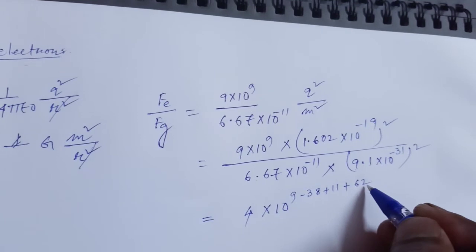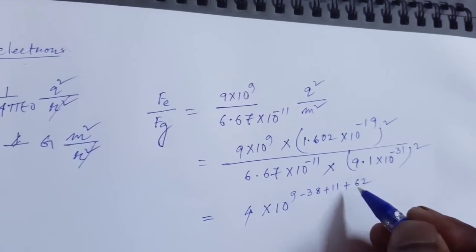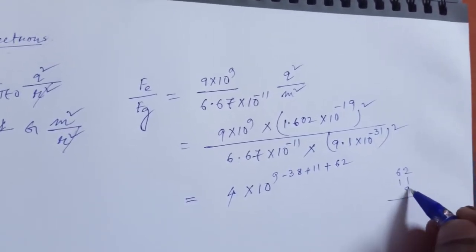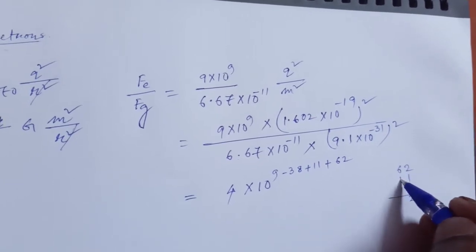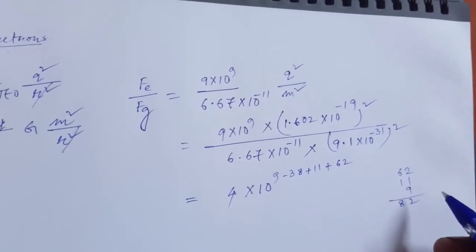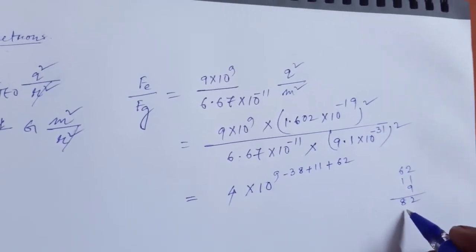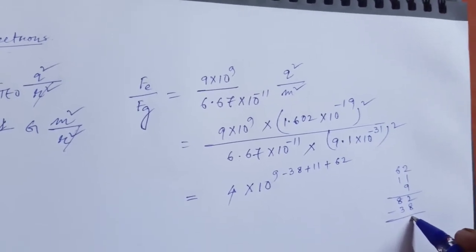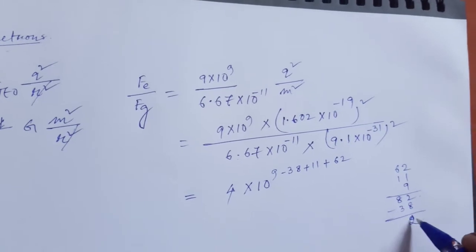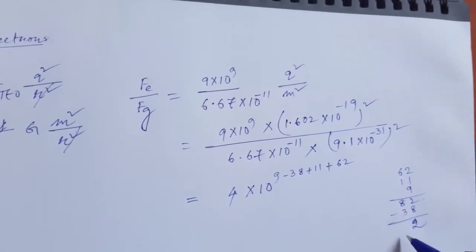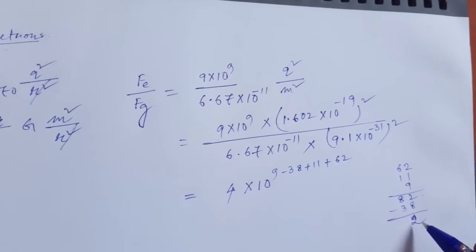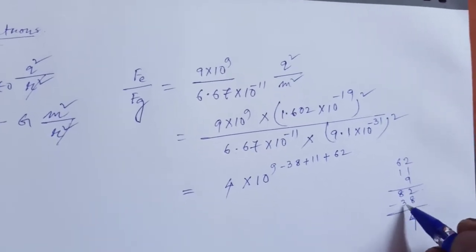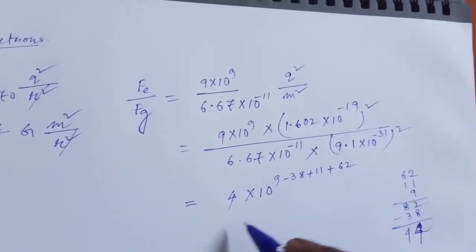So 62 plus 11 plus 9 is 82, and 38 we have to subtract. Then 82 minus 38 gives 44, so 4.